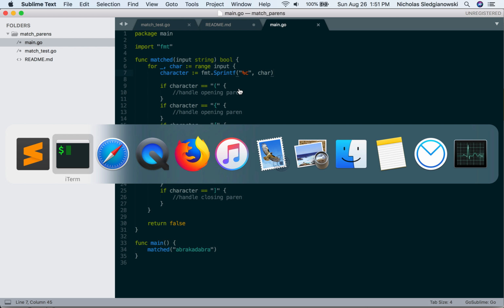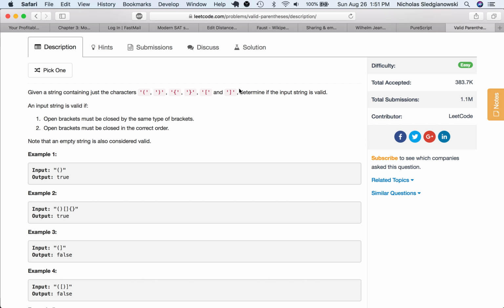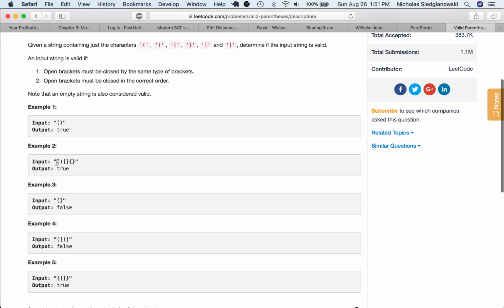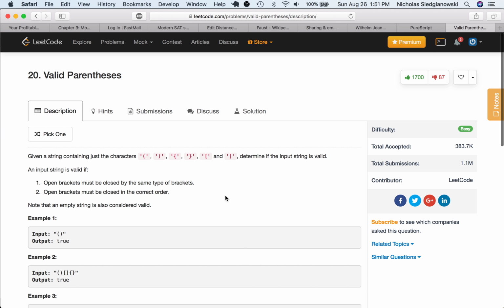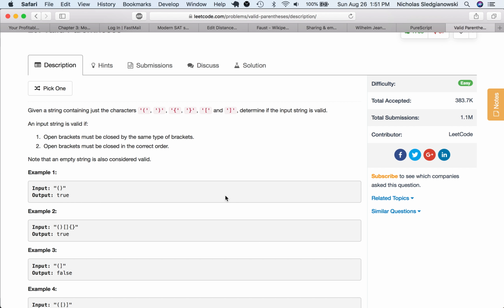So let's go back to our problem statement. So as we're going through, we see, okay, first character, opening parenthesis. Next character, closing parenthesis. So we can kind of cancel this out. And the same thing here and here. So there's a couple ways to do this. One of the ways that I usually reach for first is to use a stack.